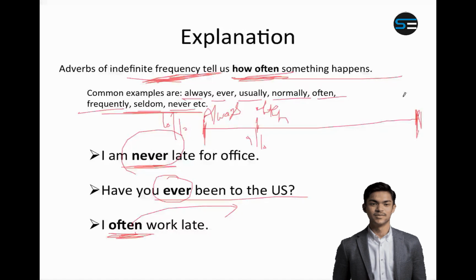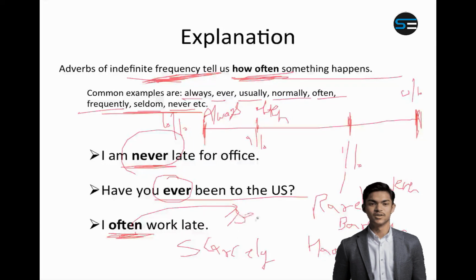If you do it 0 out of 10, it becomes never. And if you do it, let's say 1 out of 10, very, very rarely. So you can use the word rarely. You can also use the word barely. You can also use the word hardly. Or you can use the word scarcely. Or you can also use the word seldom. These 5 words mean the same, which means very, very rarely. Rarely, barely, hardly, scarcely, or seldom.